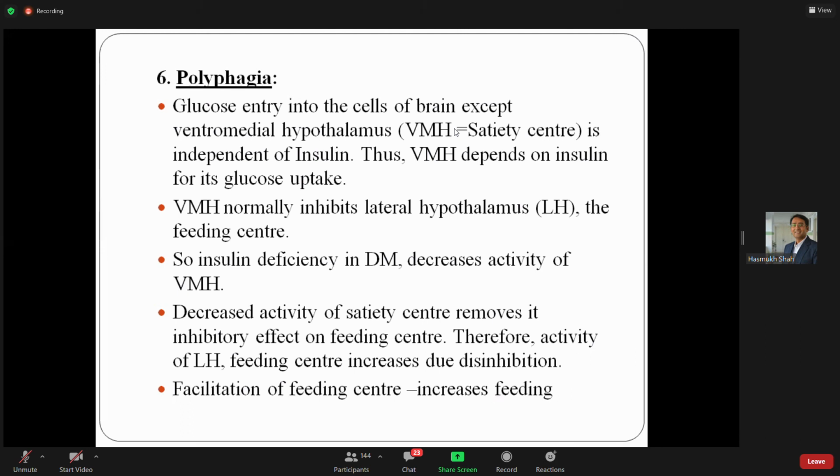When we eat food, we get the feeling of satisfaction, one word. So this VMH, the satiety center, depends on insulin for glucose uptake or utilization. So we need insulin for the proper functioning of the satiety center. And this satiety center normally controls the feeding center.